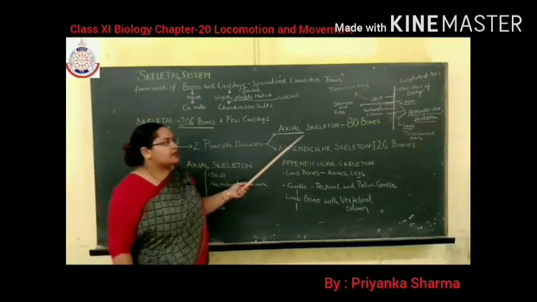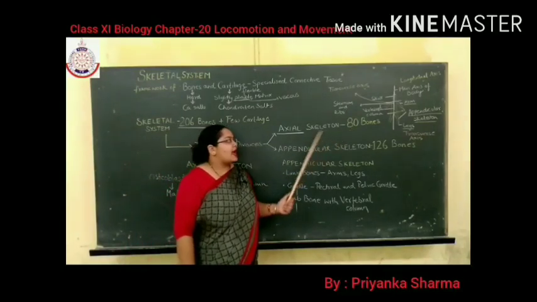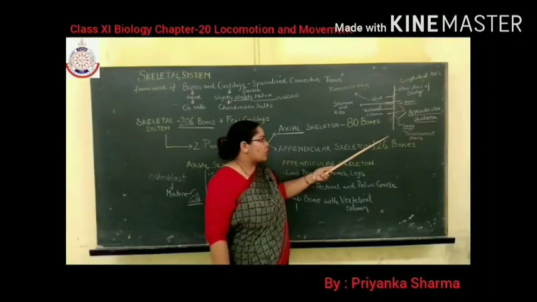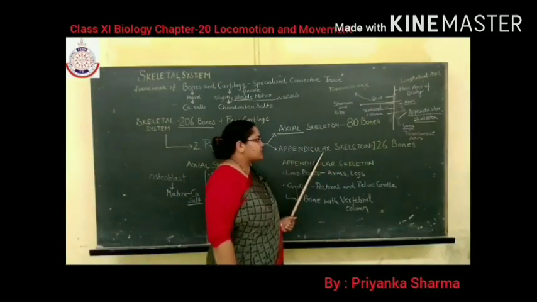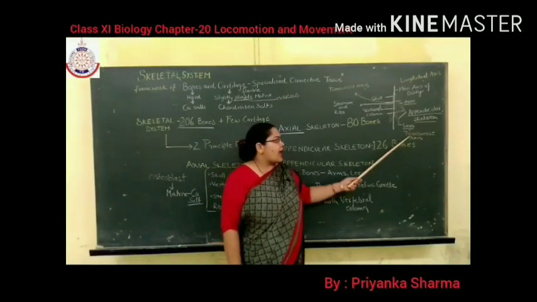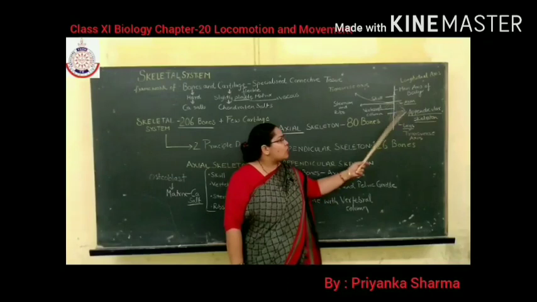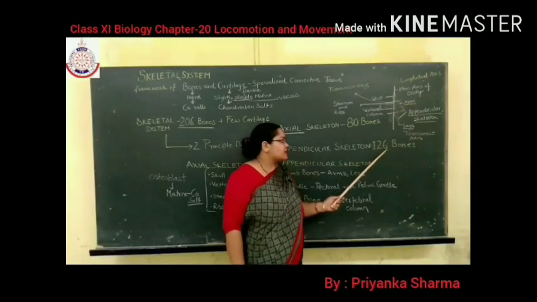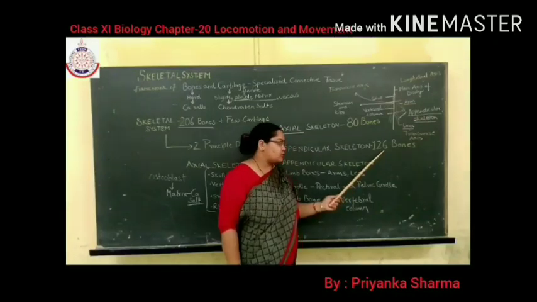Axial skeleton is made up of 80 bones and is present along the main axis or longitudinal axis of the body. And appendicular skeleton consists of 126 bones and is present along the transverse axis of the body.